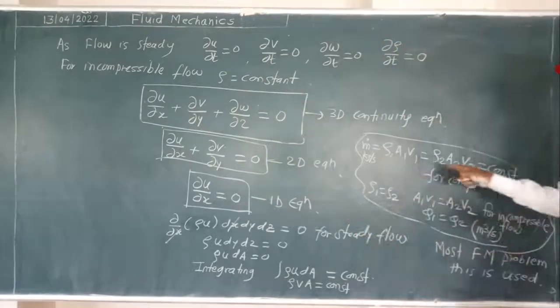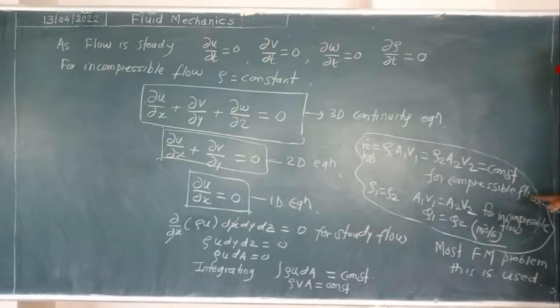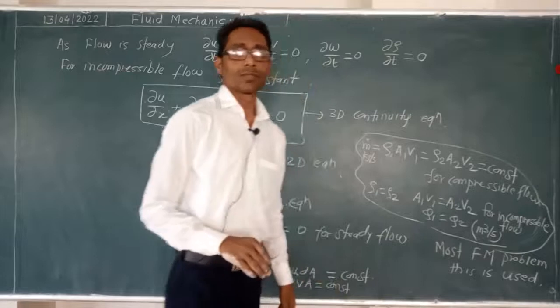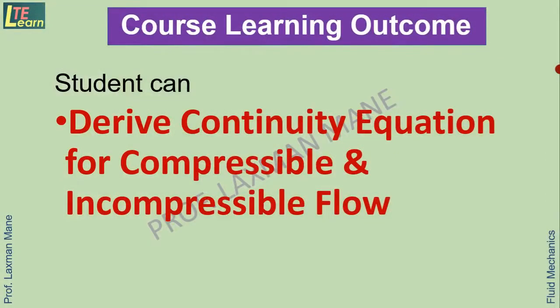And finally, for compressible flow and incompressible flow, we got the continuity equation that we use in fluid mechanics problems. At the end of this session, you can derive the continuity equation for compressible and incompressible flow.